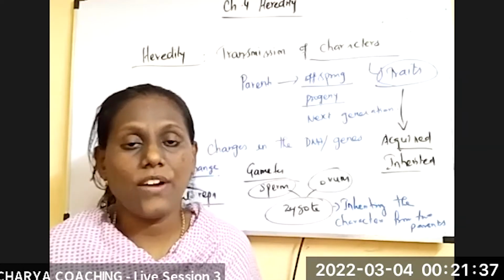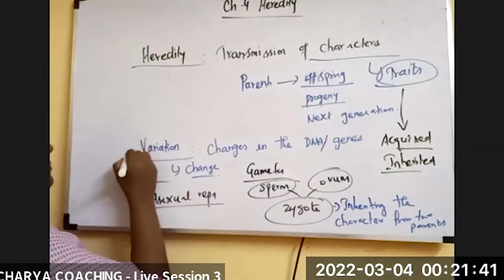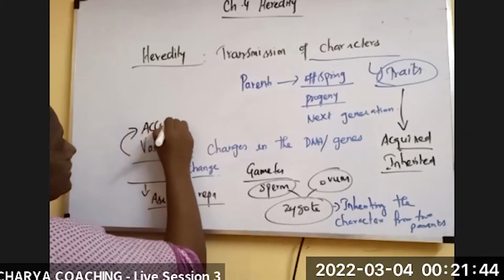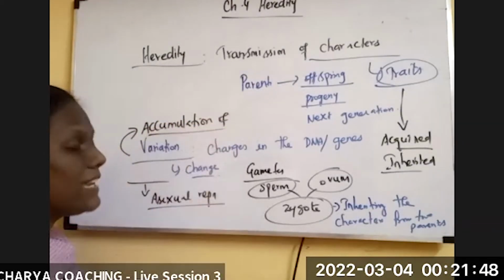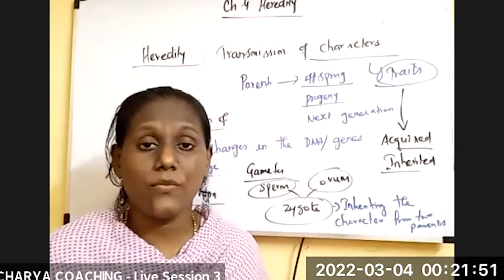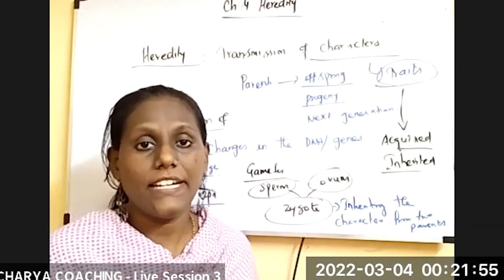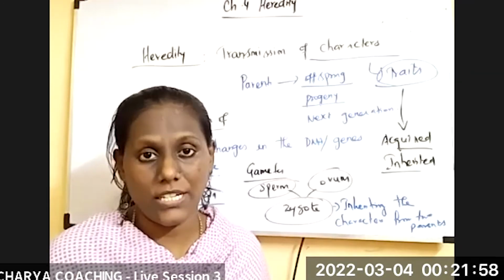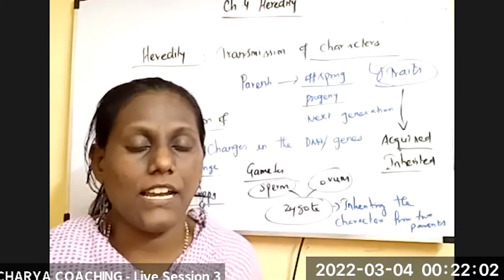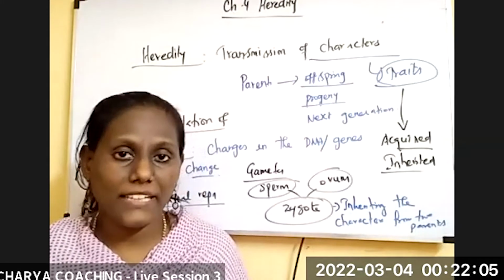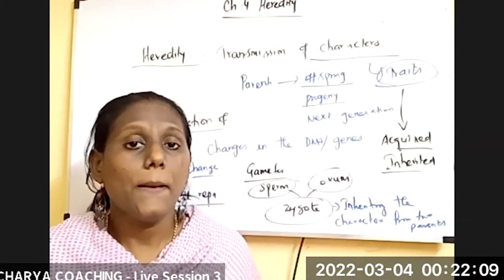Another important piece of information about variation is the accumulation of variation. Accumulation means that the variation, over and over, has accumulated and been transmitted from one generation to another. It has been explained in terms of bacteria in the lesson. A normal bacterium could survive in a normal environment in olden days.